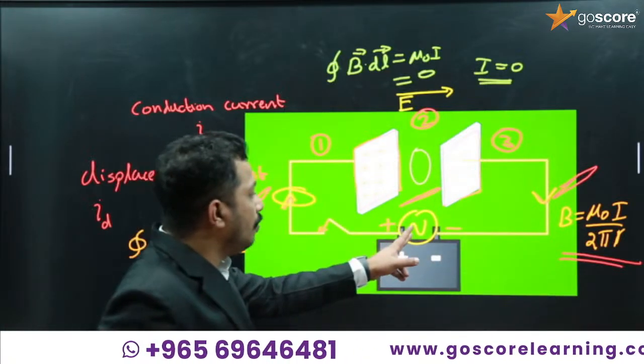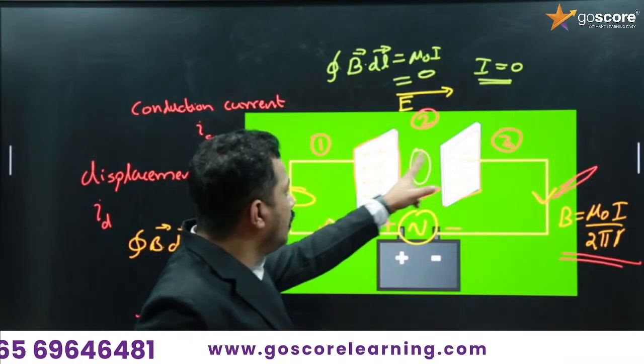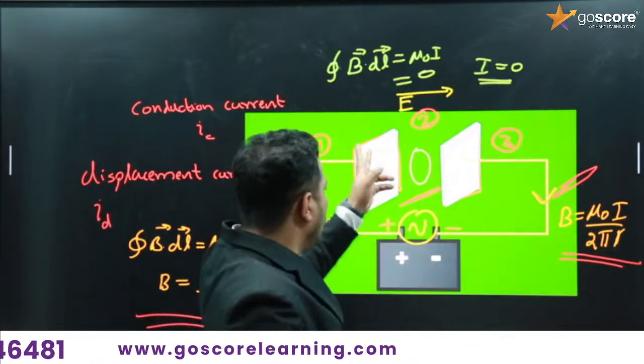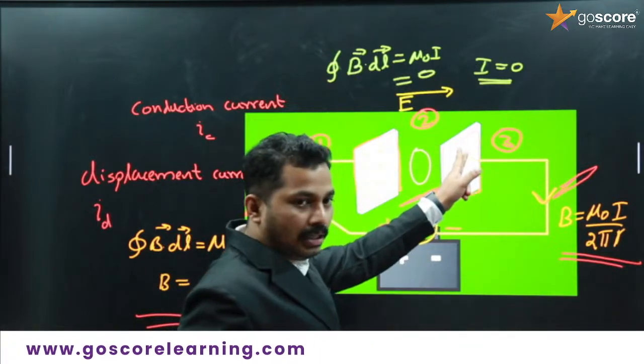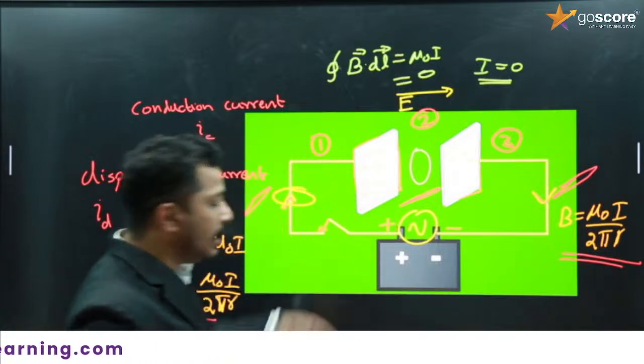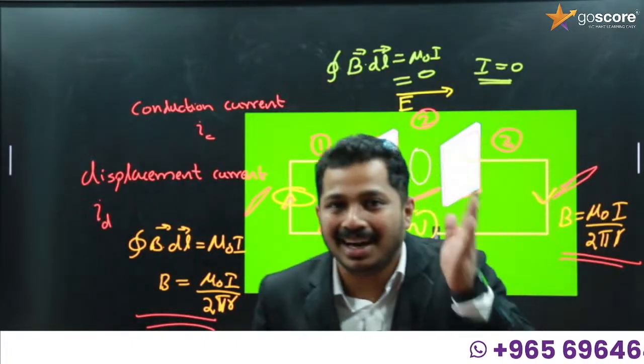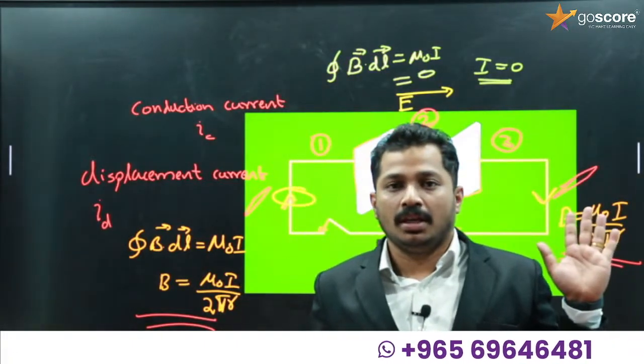So what happens if I give an alternating current? This plate will be positively charged in the first half and negatively charged in the second half, and the other plate reverses. So the electric field will be alternately changed. The direction of current changes, which means the direction of electric field also alternately changes. Got it or not?